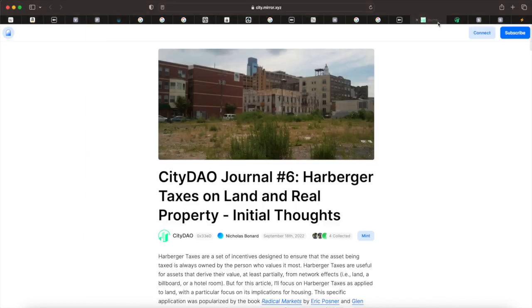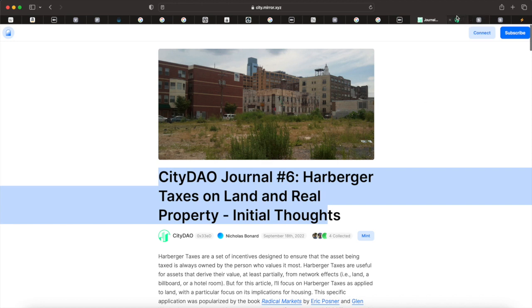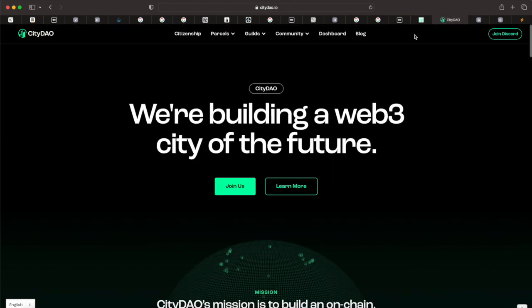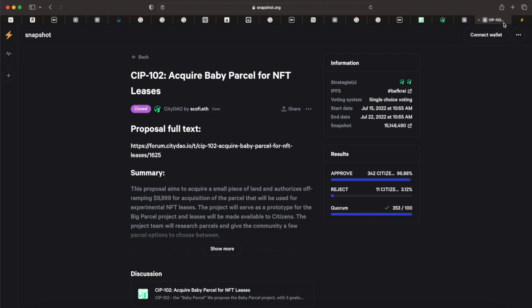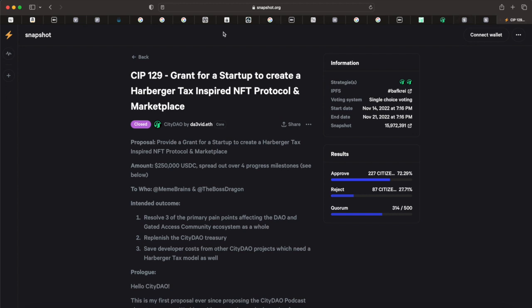And CityDAO is one of the communities that took some initiative on this front. CityDAO is a decentralized community on a mission to create a Web3 city of the future. Last year in 2022, two separate proposals were put up for vote by CityDAO citizens to try experimenting with Harberger taxes. This motivated me and my co-founder Bhargav to put up our own proposal, CIP-129, to build the foundational technology of a Harberger tax ecosystem that CityDAO or any other community anywhere in the world could use.